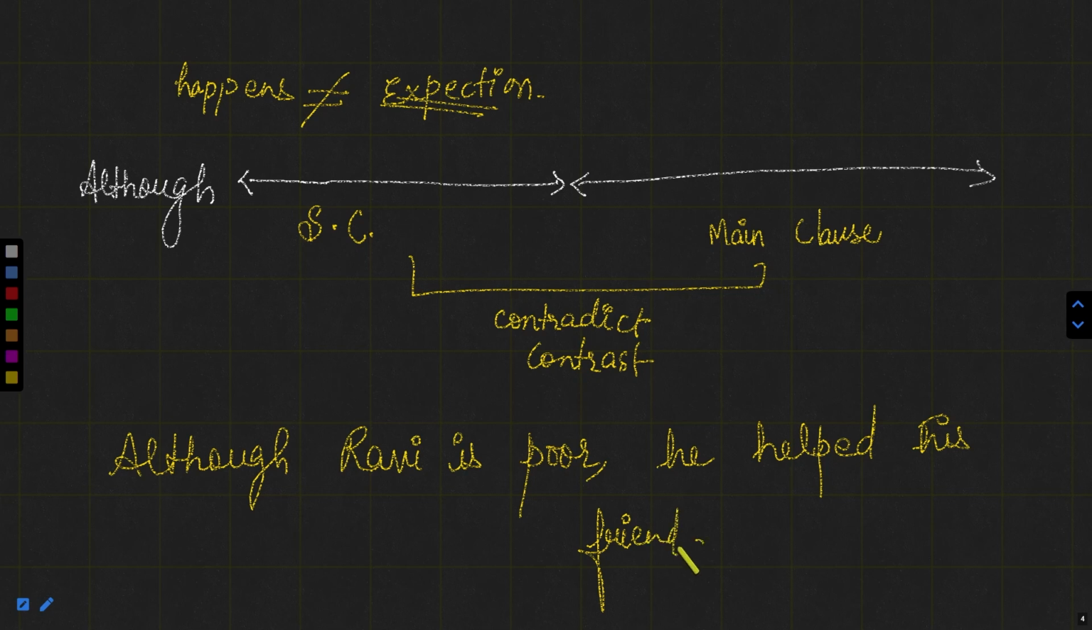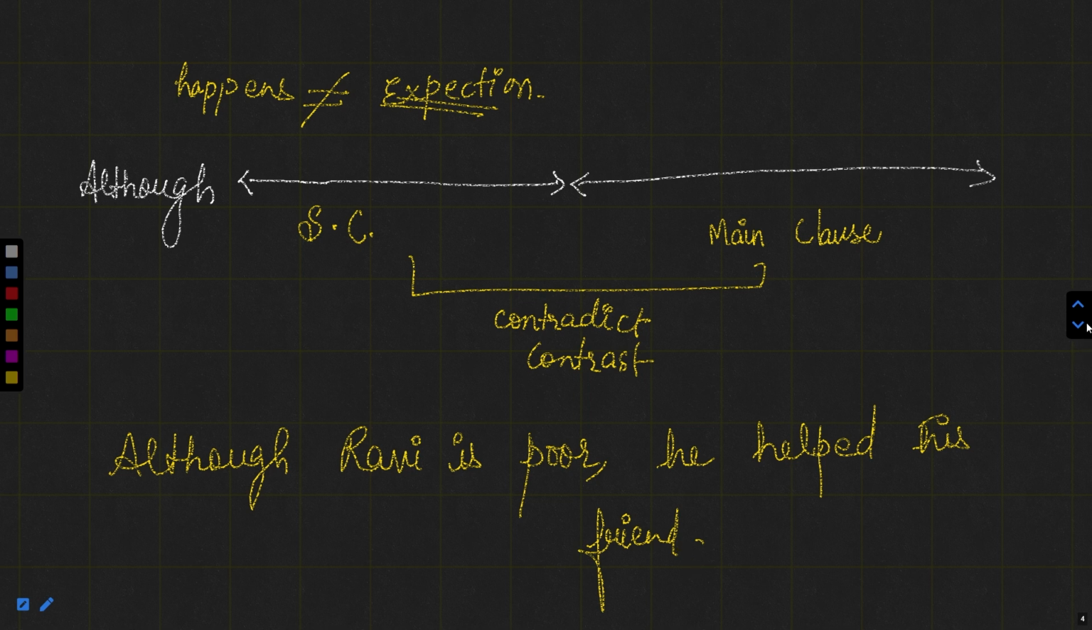Because Ravi is poor, we can expect that he will not help his friend with money, but he helped him with money. Though he is poor, it was not expected of him, but he did so just for his friend. So, although Ravi is poor, he helped his friend. Despite being poor, he did so. So, this is showing the contrast, or it is just opposite to what was expected of him. This is how we can use the word although.